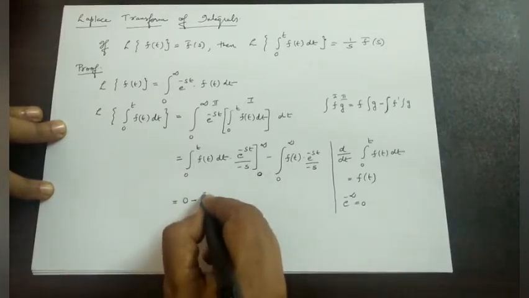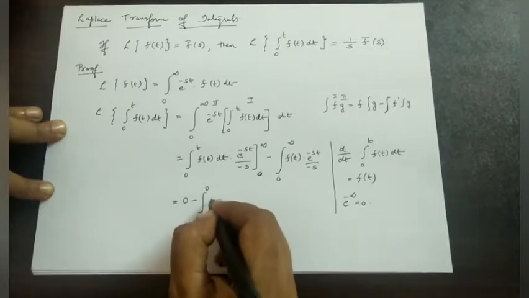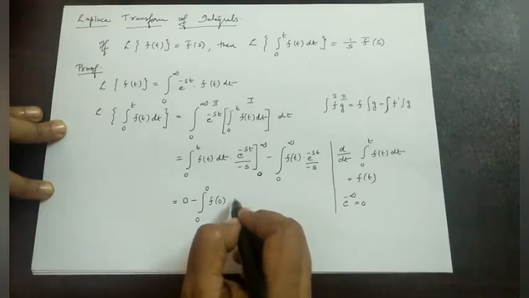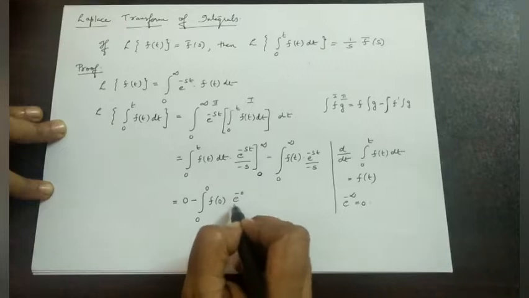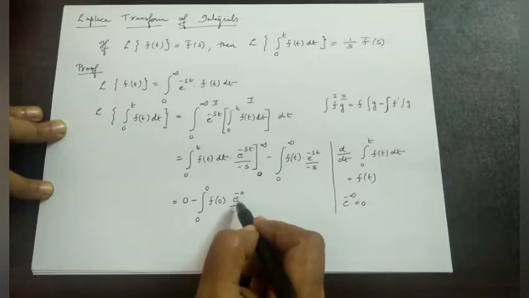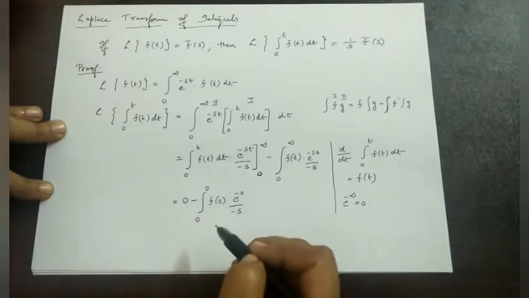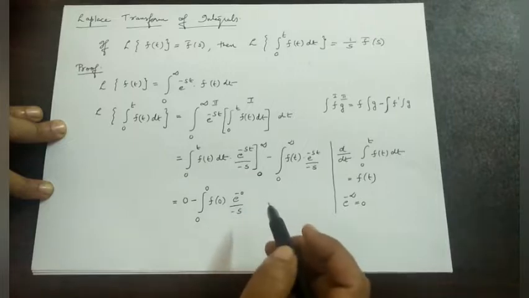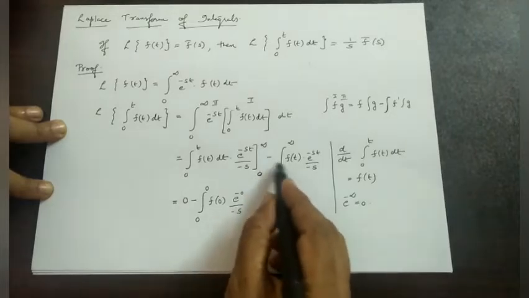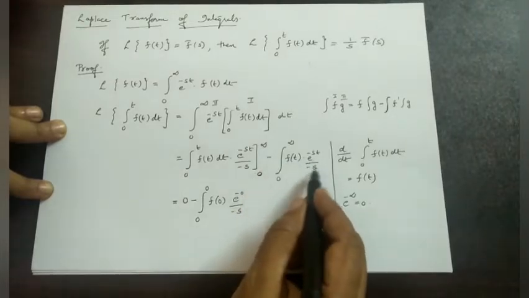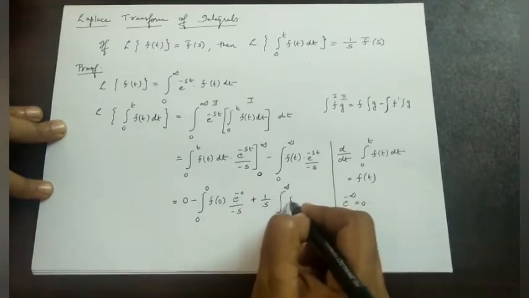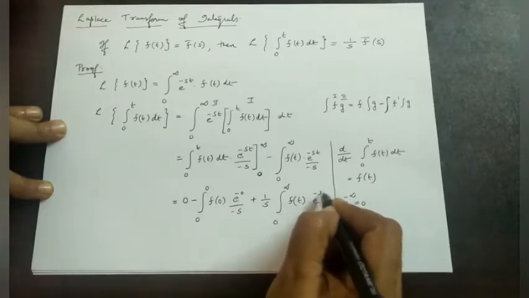Whenever t is there, we substitute t equal to 0. Okay. e raised to minus 0 by minus s. What happens here? 0 to 0 f of t dt means f of 0 minus f of 0, that is 0. Therefore, this term becomes equal to 0. We will not consider it. Now the third term here, minus into minus 1 by s, that is 1 by s, integral from 0 to infinity f of t into e raised to minus st.